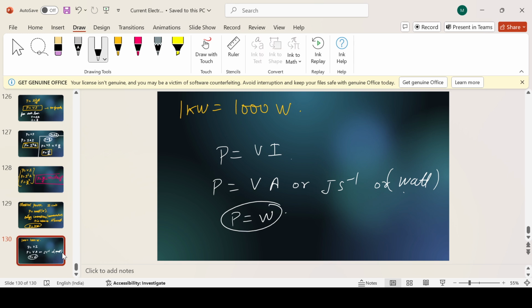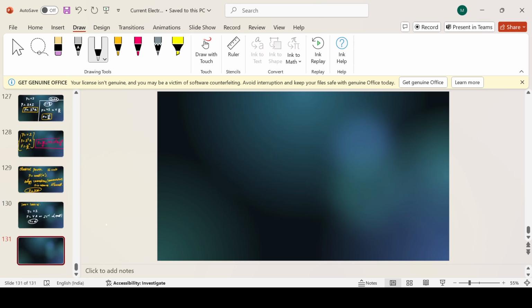Now we need to define 1 watt, like we have done for 1 volt and 1 ampere. Similarly we have to define 1 watt.